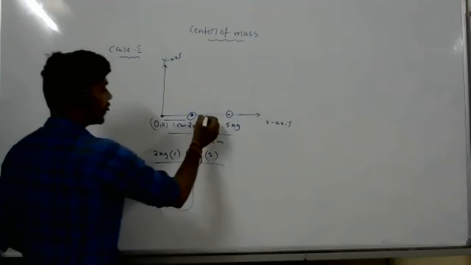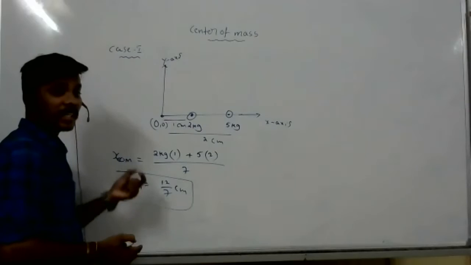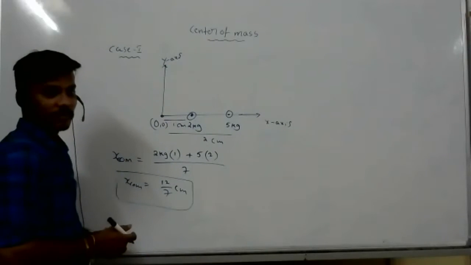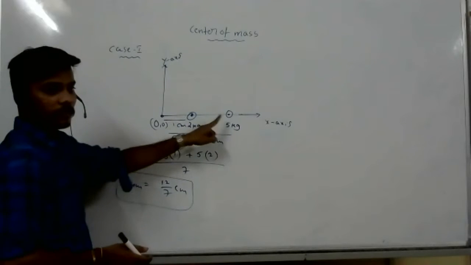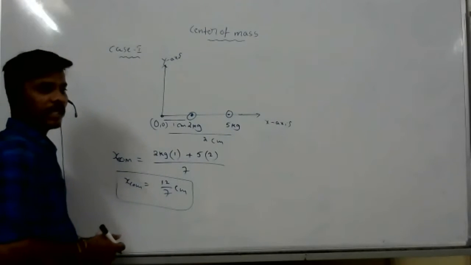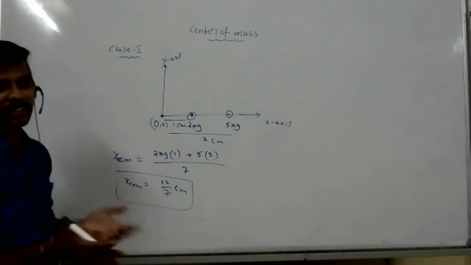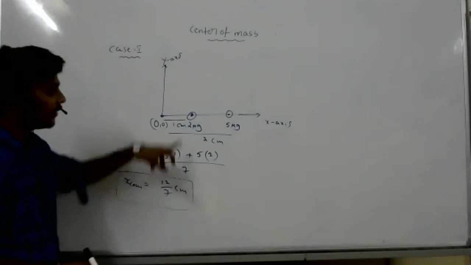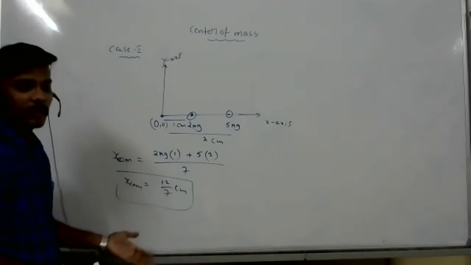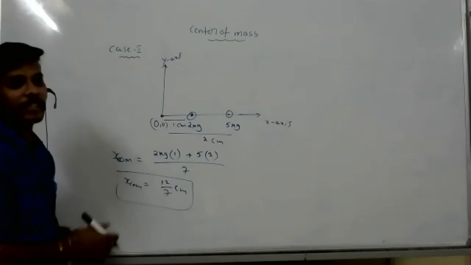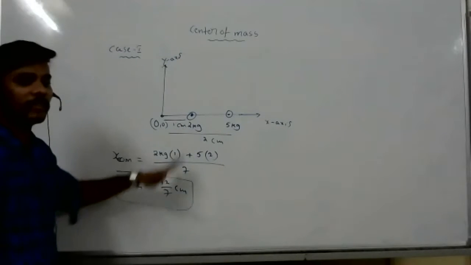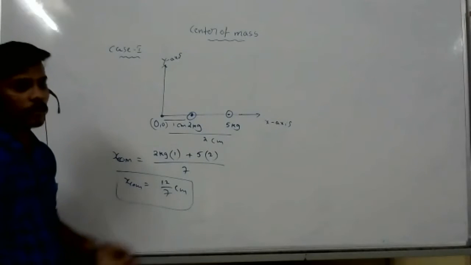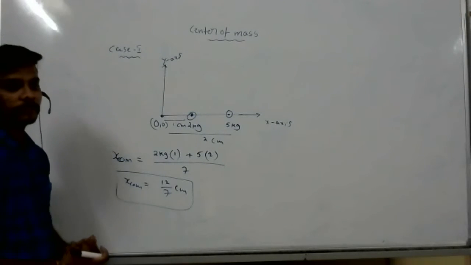Center of mass means where it exists. So that is the distance from where? What is the SI unit? SI is meters only. So we have to convert this to meters. No need to convert, ma. If they give centimeters, take centimeters. If they give meters, take meters. You don't need to convert anything. They will give everything, you substitute and get the answer. Now the total problem they have given in centimeters only, so I wrote centimeters only. No need to convert.